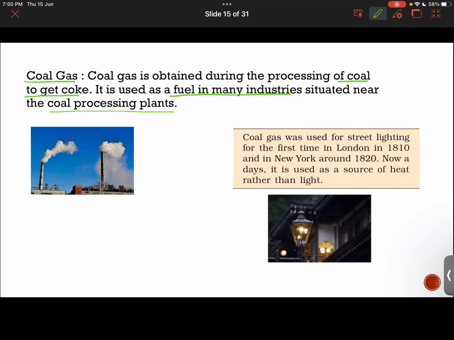Remember, as I told you earlier, coal gas was used for street lighting also. It was used in London in the year 1810, and in the year 1820 it was being used in New York also. So see here, in street lamps also this coal gas was used as a fuel. So that is the utility of coal gas.